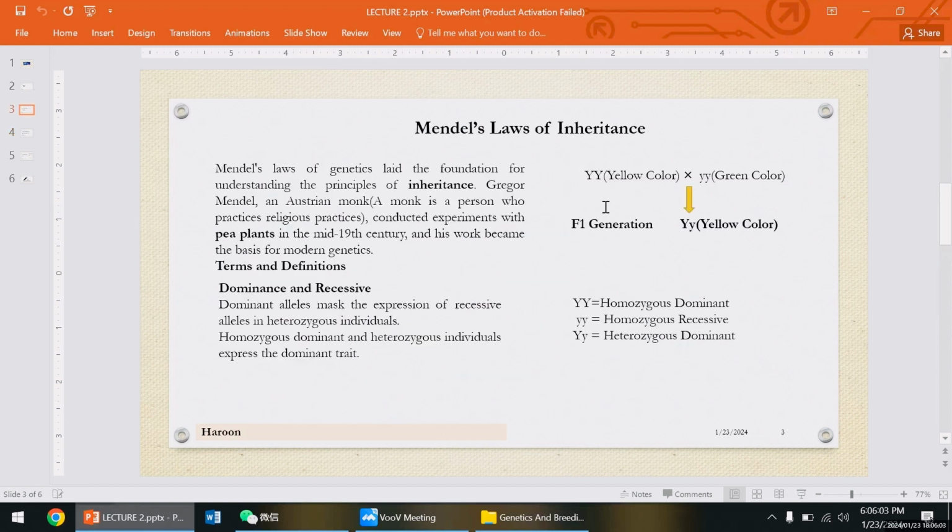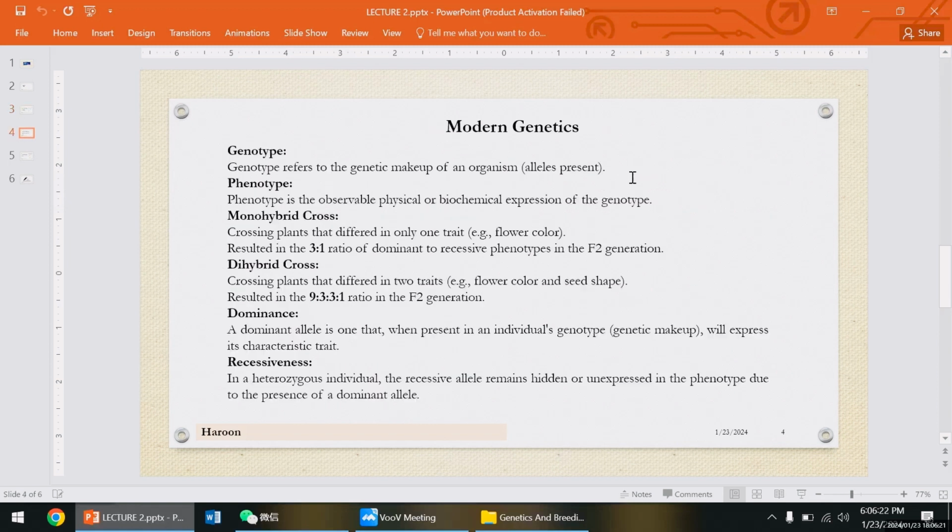You can see the yellow color is a physical characteristic that is observable. We can see this characteristic. This is called phenotype.